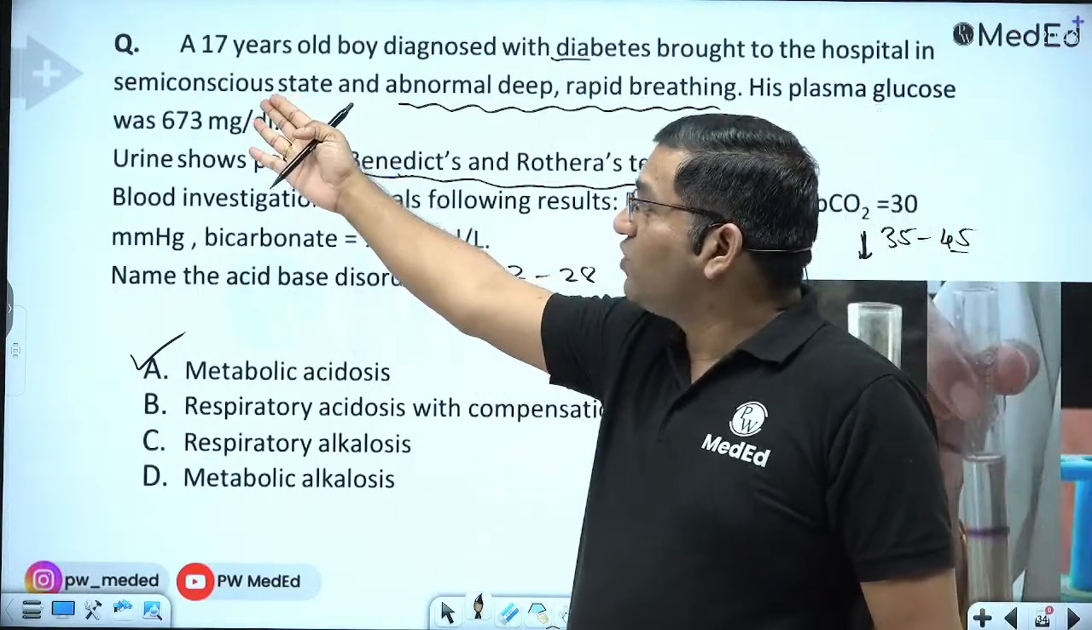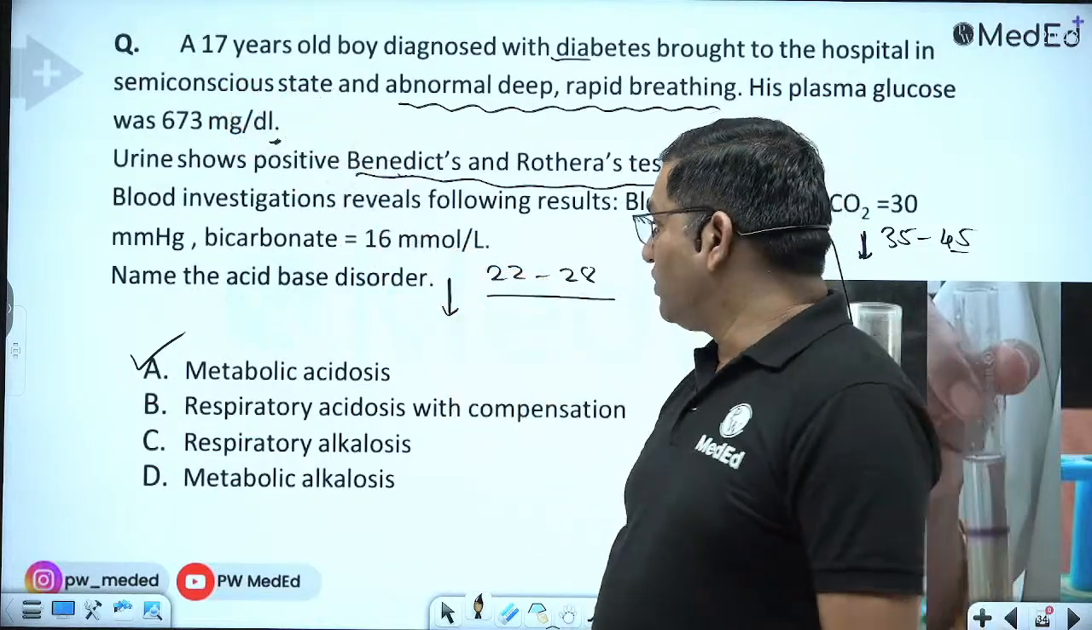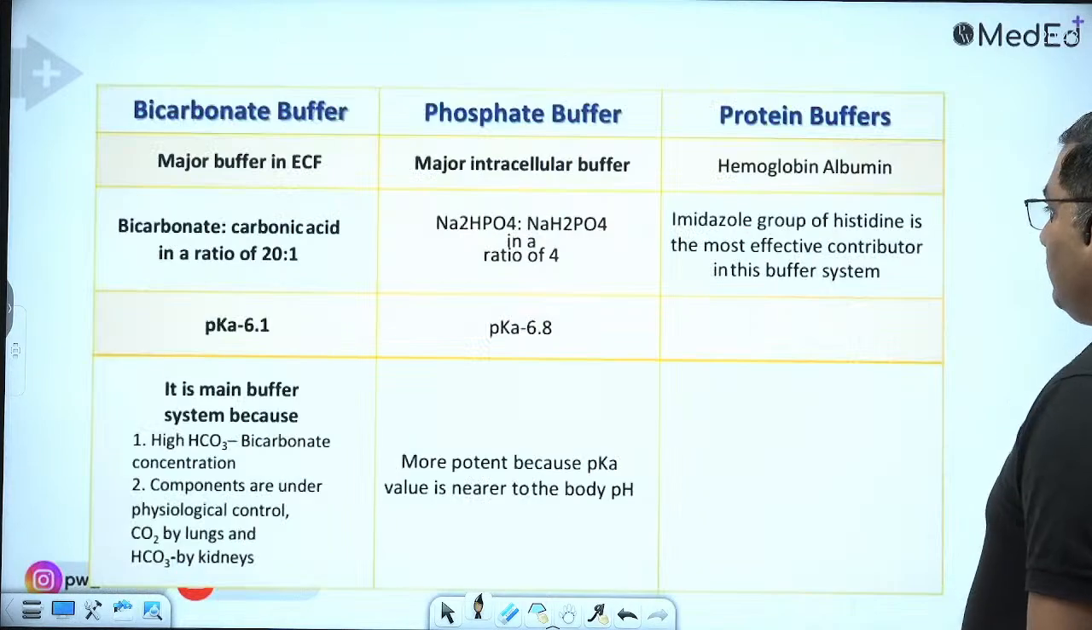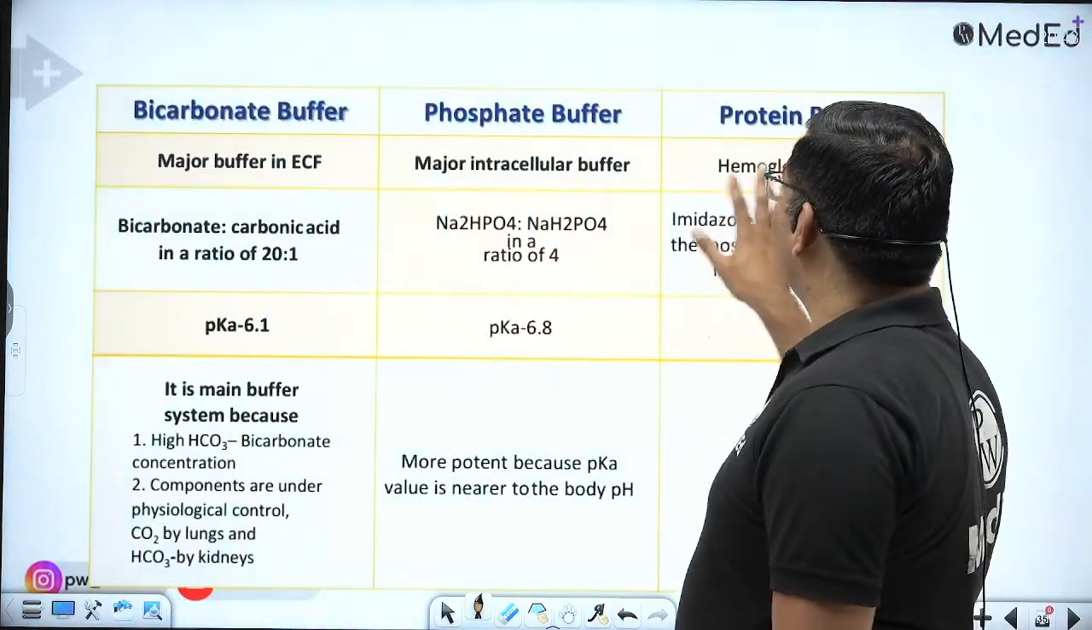Why is there a semi-conscious state? Because of the dehydration and because of the acid-base disorder. So this is a case of metabolic acidosis. Now see, there are three buffer systems in the blood: bicarbonate, phosphate and protein.